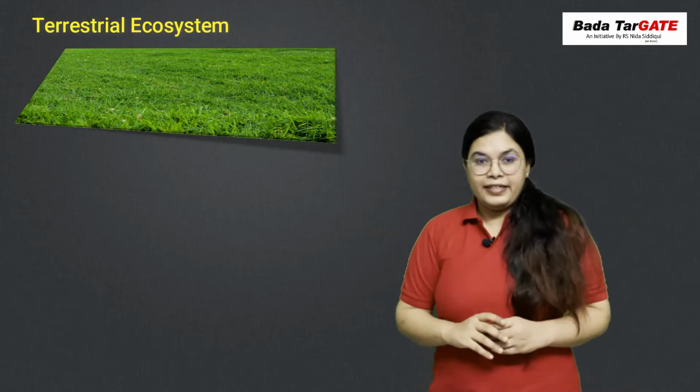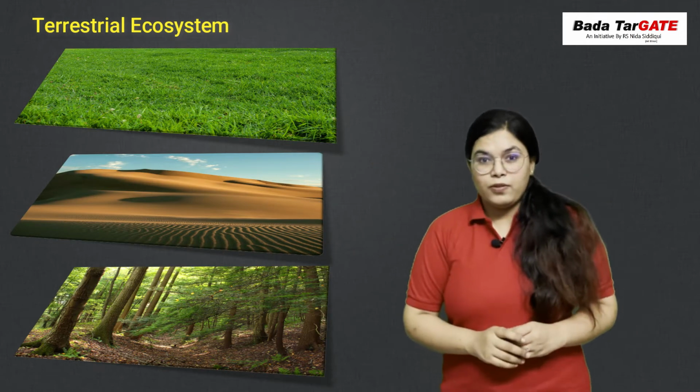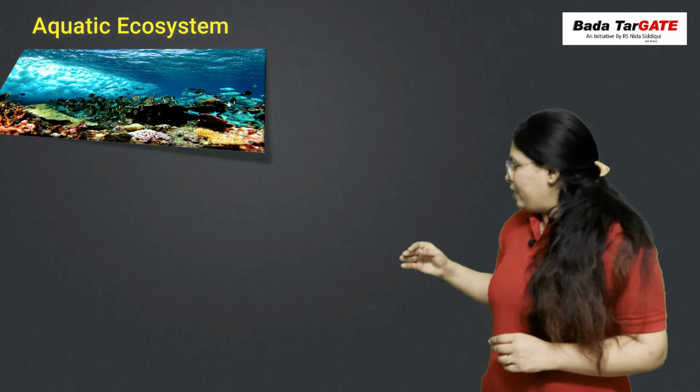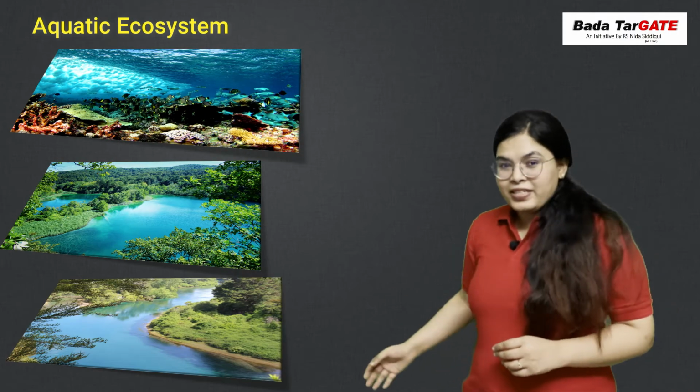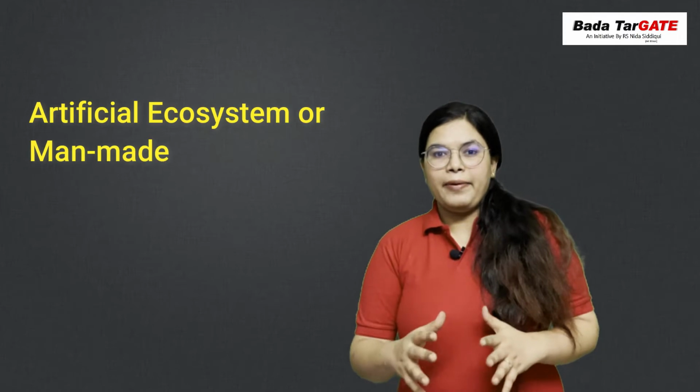So in terrestrial, what do we have? We have grassland, desert, forest. These are all natural ecosystems. Now comes the aquatic. What do we have? Ocean, lake, river, ponds. These all come in the aquatic natural ecosystem. Now comes the artificial ecosystem, that is the man-made.